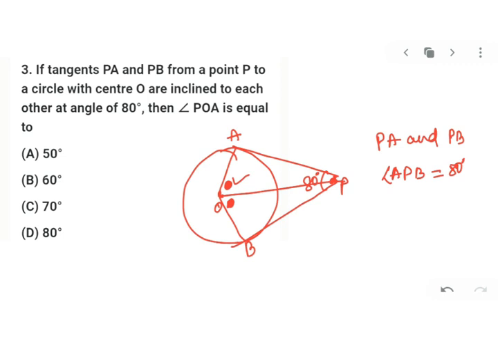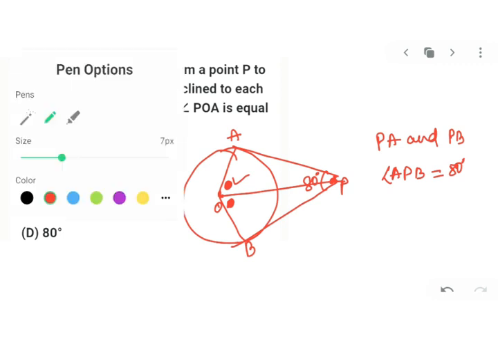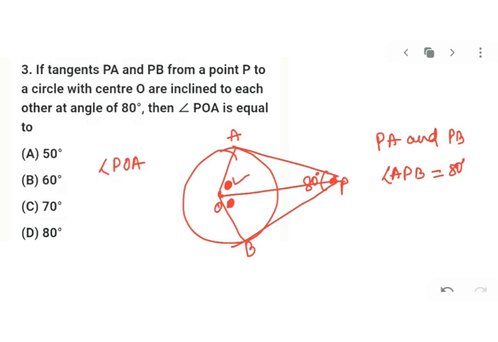Now my dear kids, for finding angle POA, this angle, first I will prefer to find the entire central angle. So again we will take the same quadrilateral APBO: angle A plus angle P plus angle B plus angle O is equal to 360.